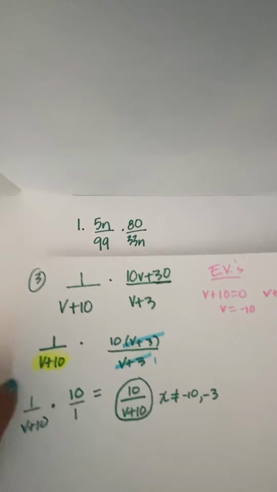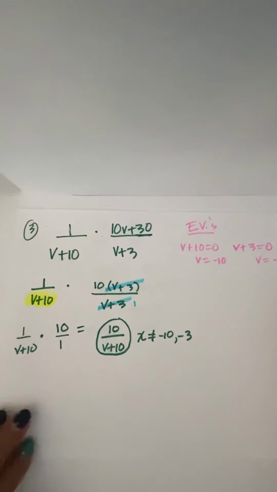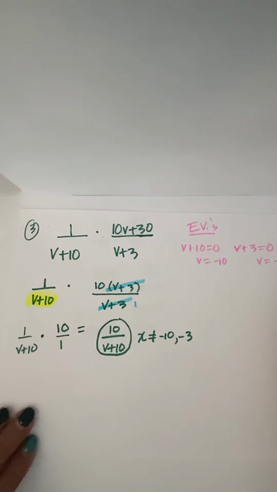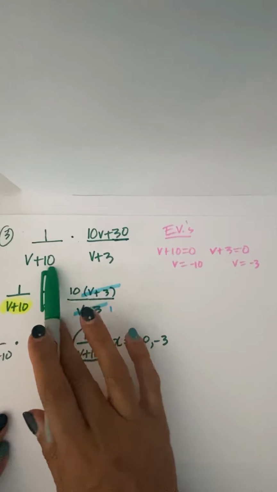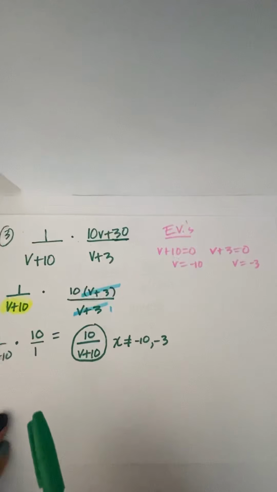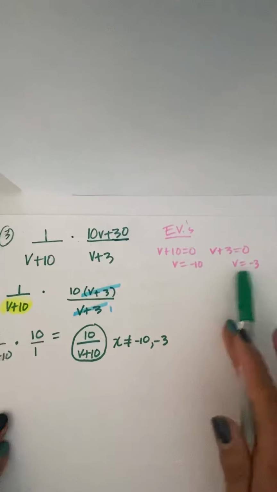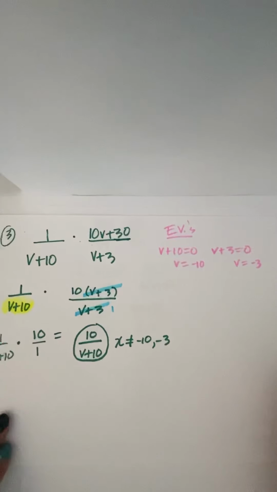So here is number 3 worked out, so you can compare what I got to what you got. I'm going to go ahead and explain what I did. So first, I looked at my denominators and I used those to determine my excluded values. So v plus 10 and v plus 3, I can look at those and tell that -10 and -3 are the excluded values, but here they are right here. I worked them out.